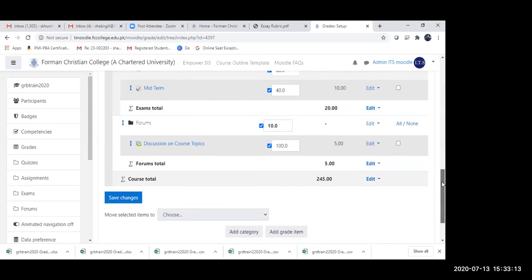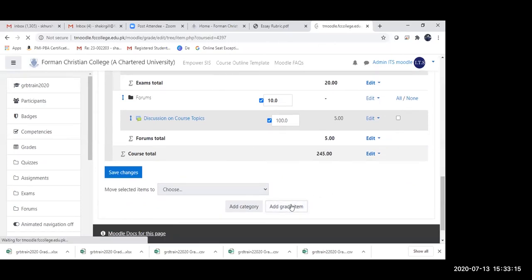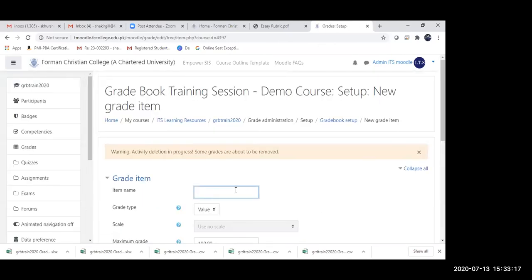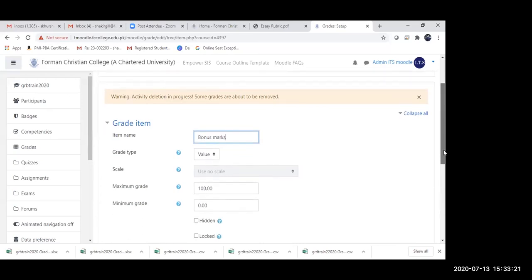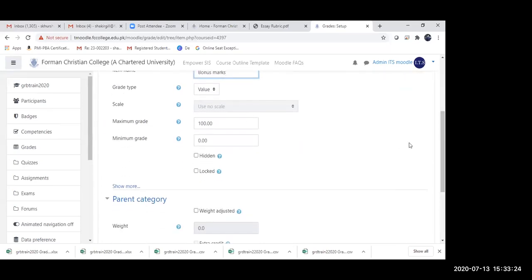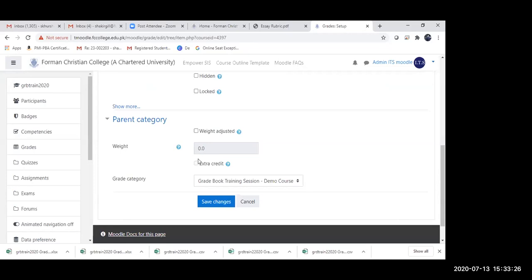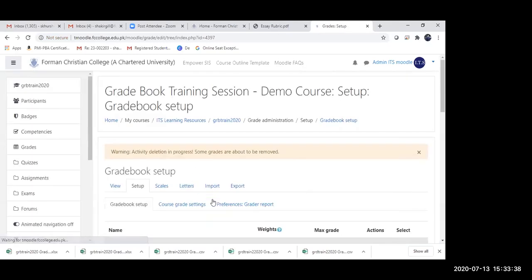The first thing that I'm going to do is add a grade item. In the grade item, I'm going to say bonus marks. There we are. And the maximum grade, I can leave it on 100, and I can do it weight adjusted. And I can place it under exams, and then I can select extra credit on it.